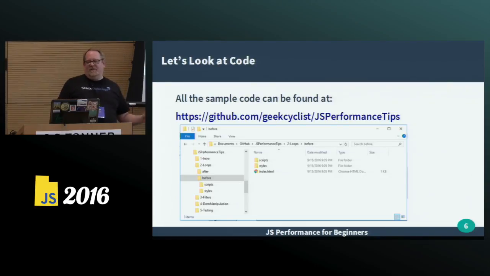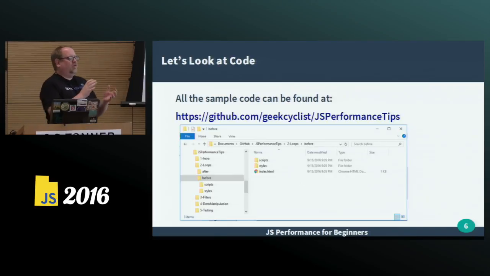So I tell you that story because of this. We're going to look at code. We're going to look at basically stuff that would either be in the client or in your middle tier if you're doing Node.js.